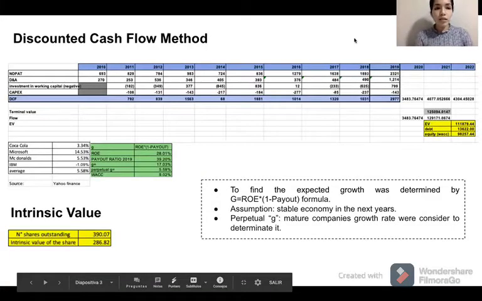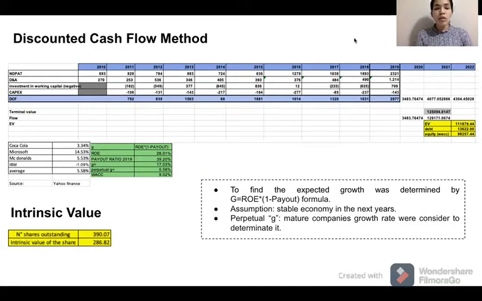Okay, so in the case of the discounted cash flow method, what we did first was a discounted cash flow. So we sum up the NOPAT, depreciation and amortization, the investment in working capital, and the capex.